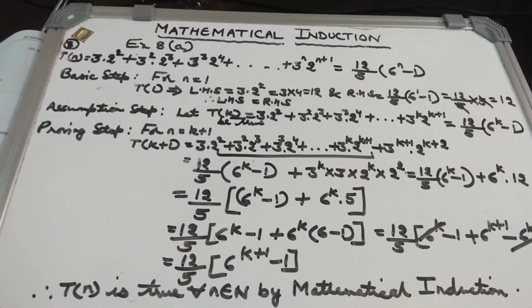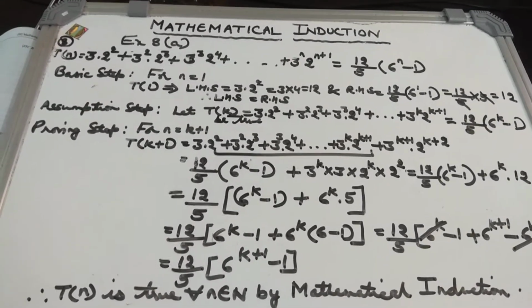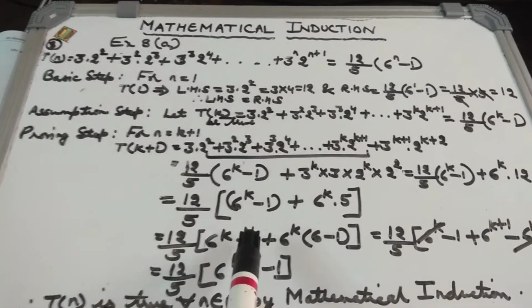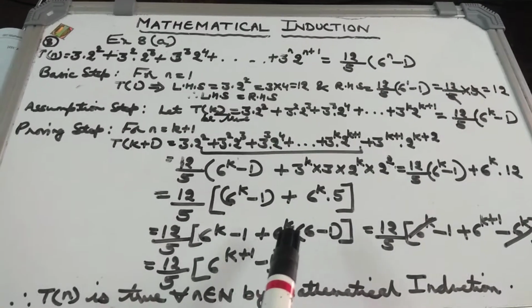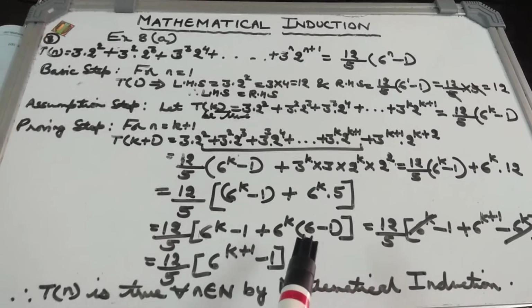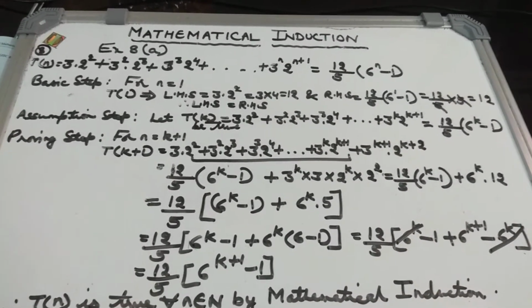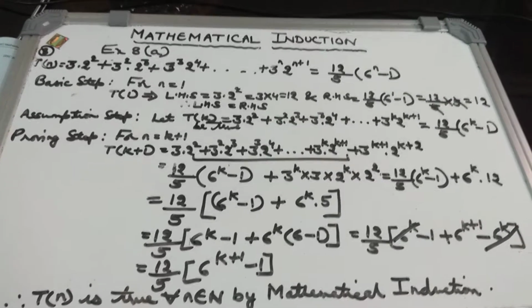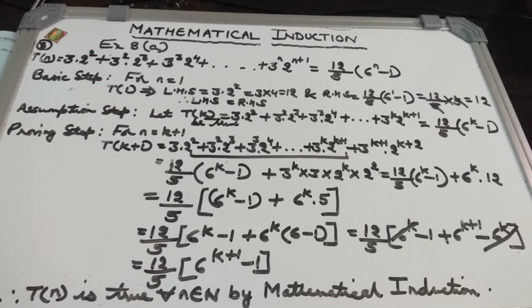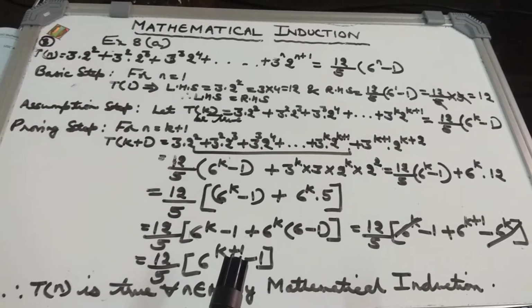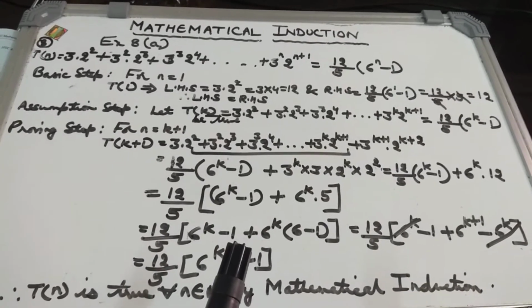Now a very important step: 12 by 5, within the bracket, 6 to the power k minus 1 is alright, plus 6 to the power k into 6 minus 1. Just note this step, 6 minus 1, because we don't require 5 anywhere, so we are writing 5 as 6 minus 1.